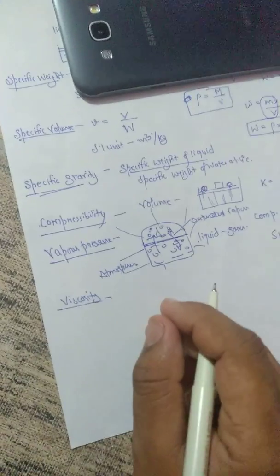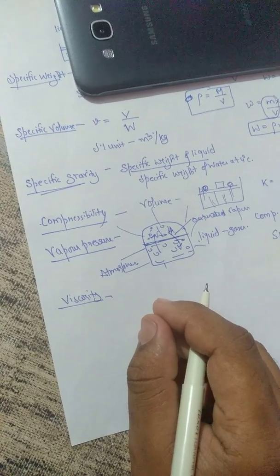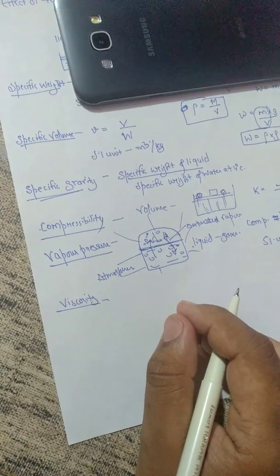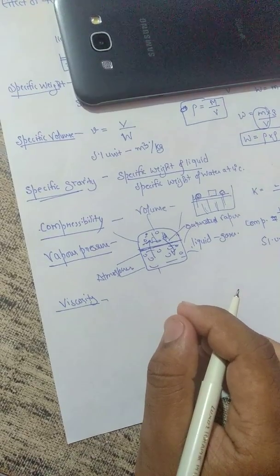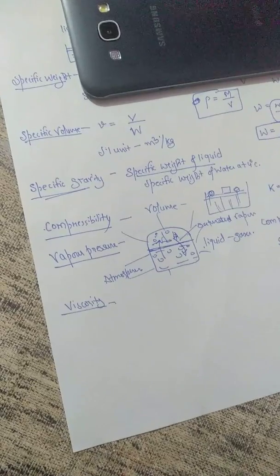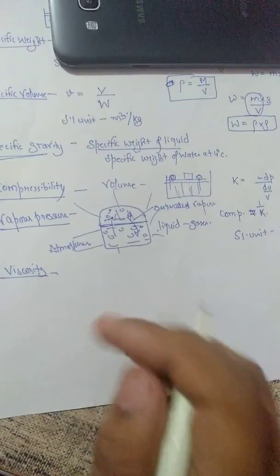Viscosity is a very important property of liquid. It means viscous, which means adhesive and sticky. It is one of the most important single factors which influence fluid motion. It is the property of fluids which offers resistance.